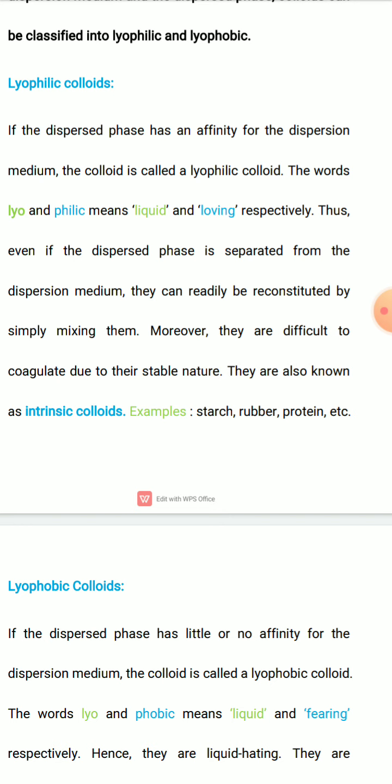Lyo means liquid, philic means loving: liquid loving. If the dispersed phase has an affinity for the dispersion medium, then the colloid is called a lyophilic colloid. This is because lyo means liquid or solvent, which is the dispersion medium, and philic means loving. That means the dispersed phase has an affinity for the dispersion medium.